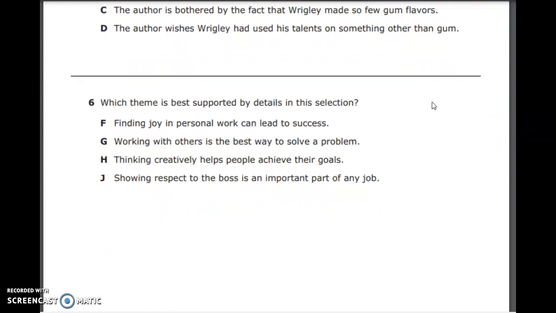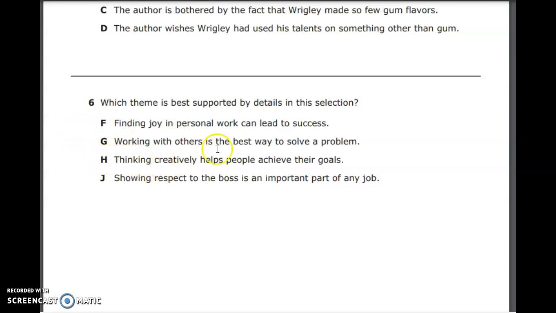Number 6. Which theme is best supported by details in this selection? F, finding joy in personal work can lead to success. Could be. We'll put an M for maybe. G, working with others is the best way to solve a problem. It was more about Wrigley working on his own, not with others. G is not our answer.